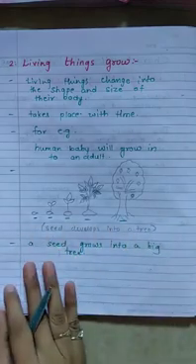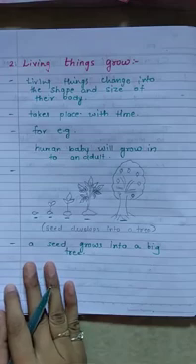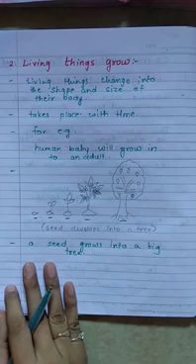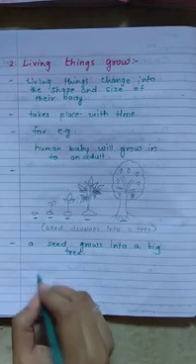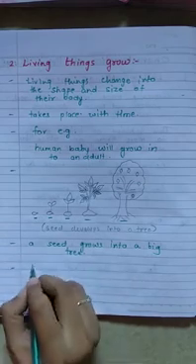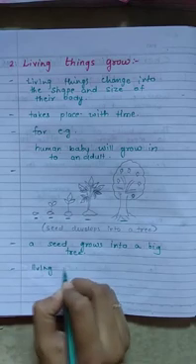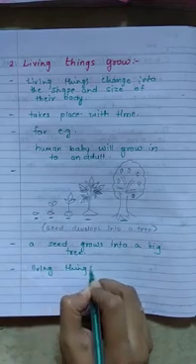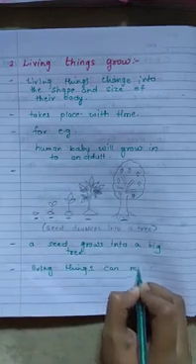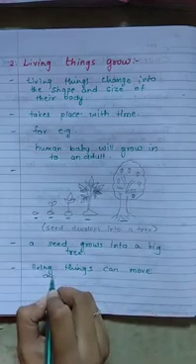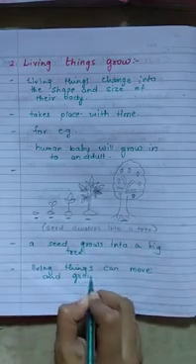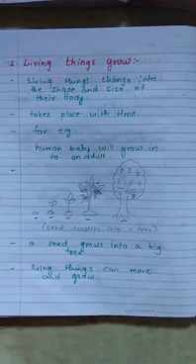Right? But have you seen a small toy growing up into a big toy, or a small computer growing up into a big computer? The answer is no, because they are not living things. Only living things can move and grow. Right? Thank you.